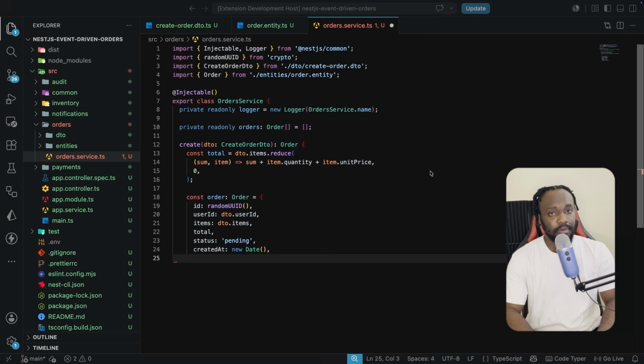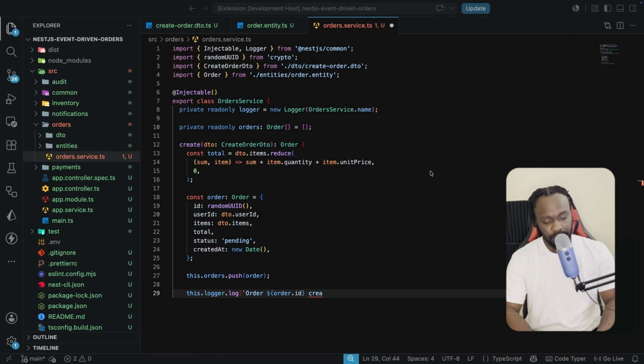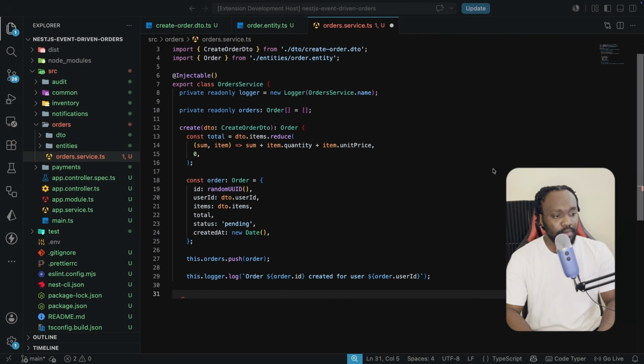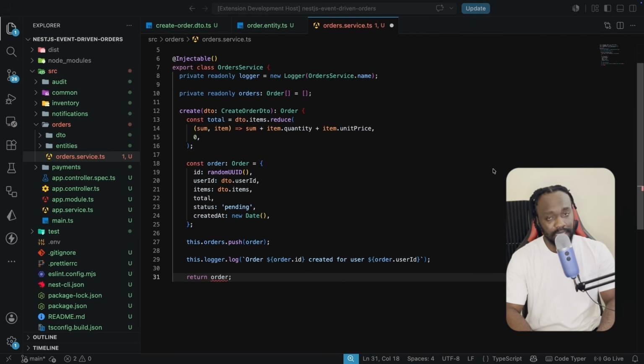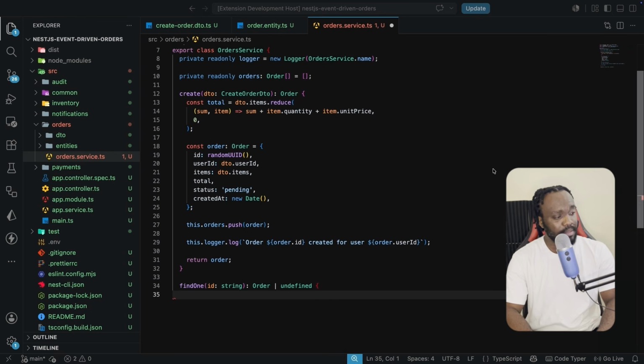Let's push it to our in-memory orders here. So this.orders.push, we're going to push this order. Then we're going to log it to the console, this.logger.log. Let's say the order with this ID is created for user with this user ID. And we want to make sure we return the order. We're going to have two more methods in here. The next method is findOne. So findOne is going to take the ID of the order you want to find, and it's going to return the order or undefined if it's not able to find a match.